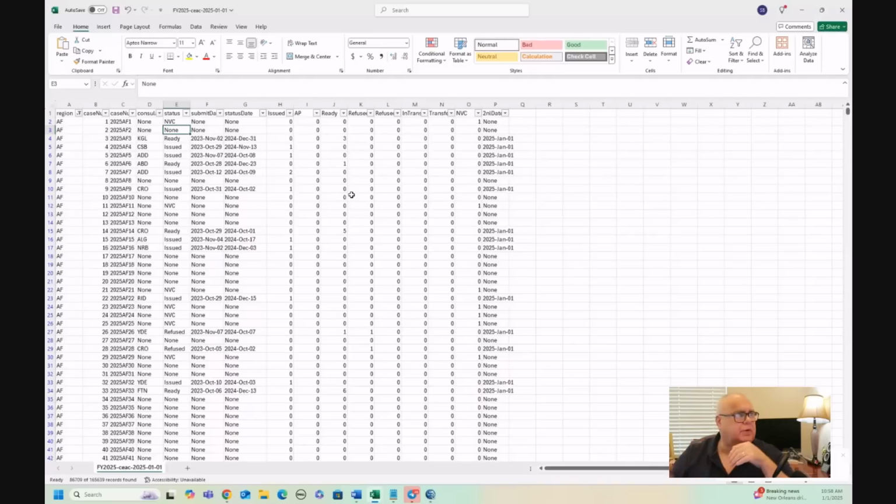That created a hole. That's a gap between the numbers. So we can see that AF1 is a real case and it's at MVC. AF3 is at Kigali and it's ready. But AF2 has nothing in the status there. It means it's a hole, right? And there are more holes than there are cases, which might shock you.